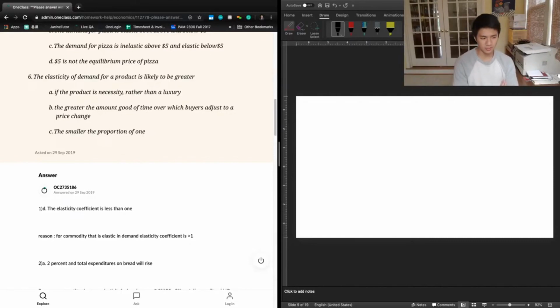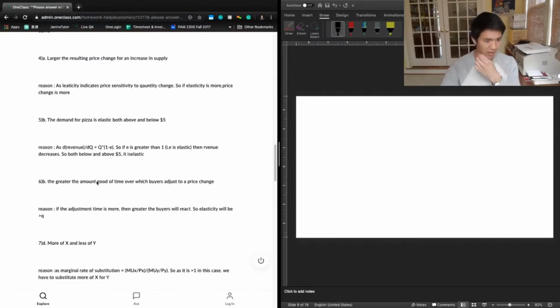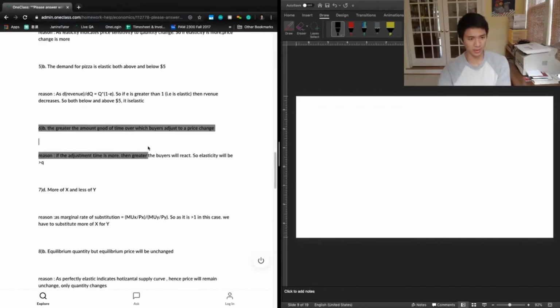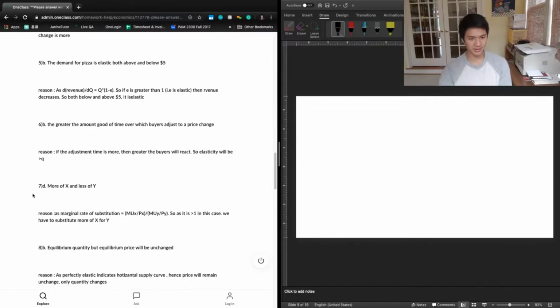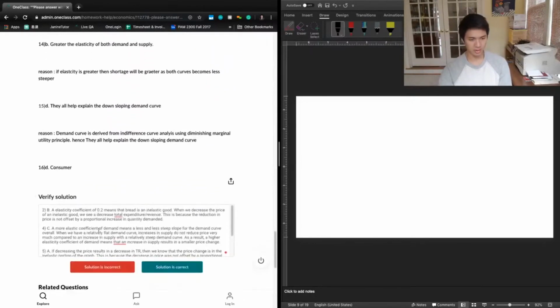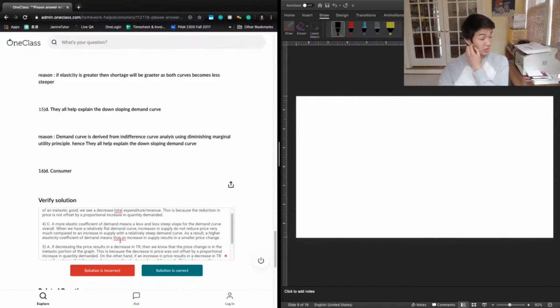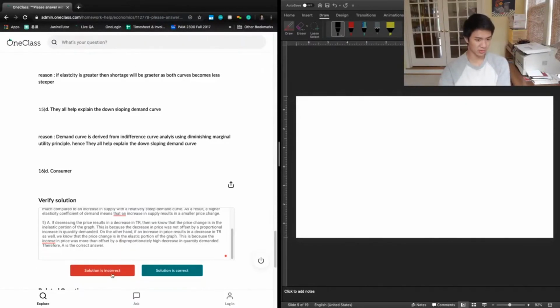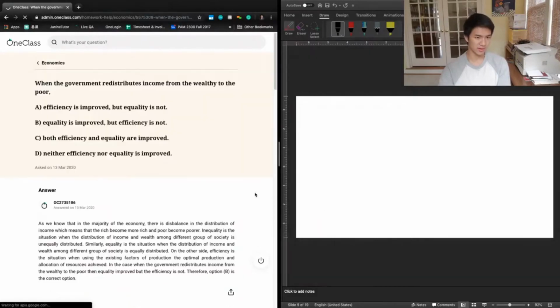And so B is going to be correct: if we increase the amount of time buyers have to adjust to a price change, then the elasticity of demand will be higher. And C is a smaller proportion of one, and I honestly don't know what that really refers to. But B is the right answer here, so let's look at what the previous tutor said. The previous tutor also said B: if the adjustment time is greater, then the buyers will react more, so elasticity will be greater. That's a good answer. We're going to mark this solution as incorrect just because we disagreed about three of these answer choices, and we can move on to the next set of questions.